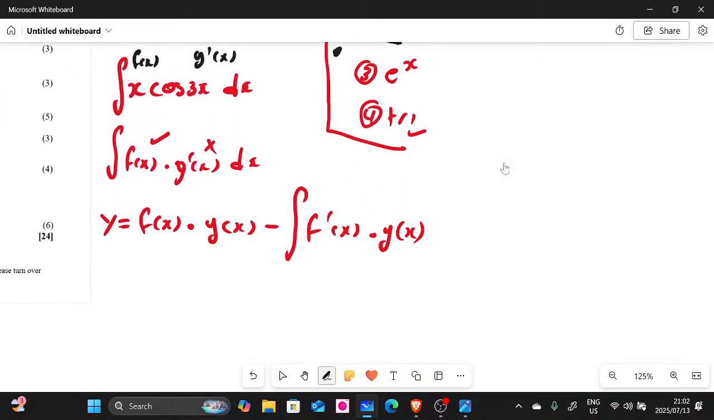So let me continue here underneath so that we are able to solve. So when you integrate, oh, where is it?